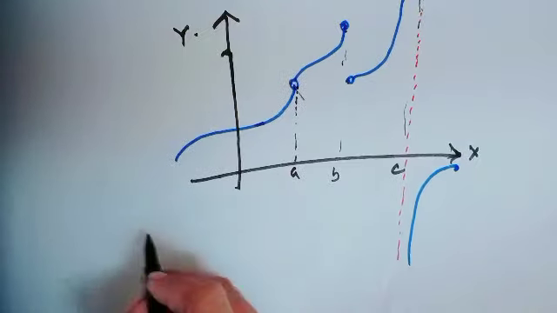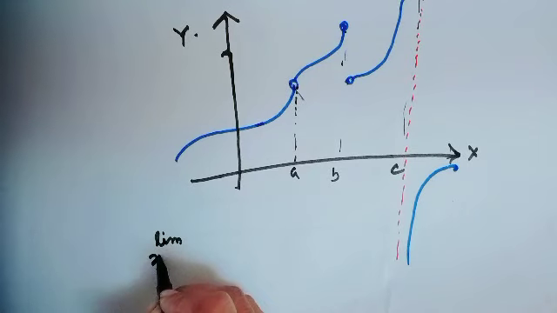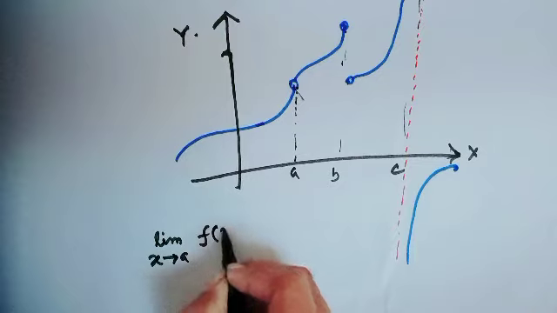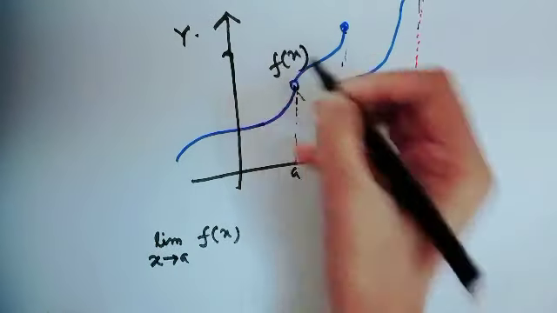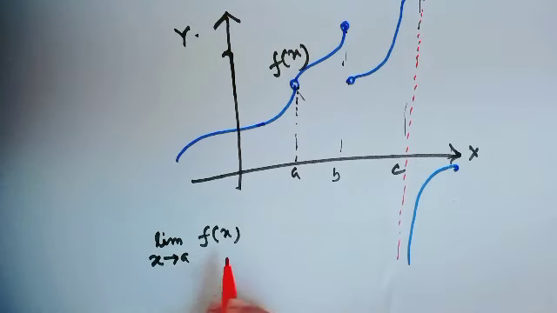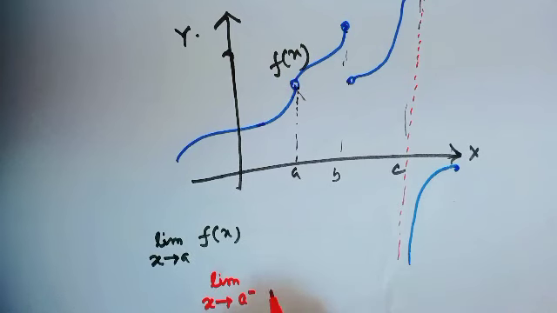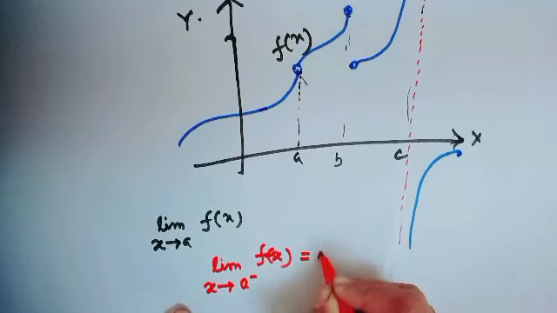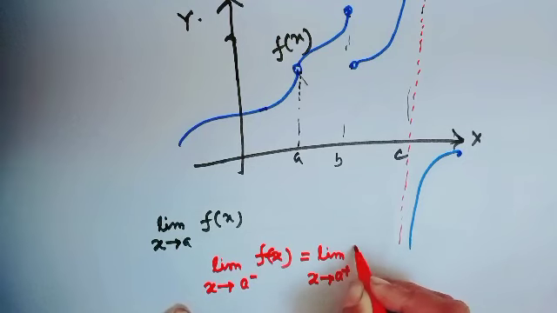What is the meaning of the limit as x goes to A of f(x)? Let this be the function f(x). The limit as x goes to A of f(x) means the limit as x approaches A from the left side of f(x), and the limit as x approaches A from the right side of f(x).